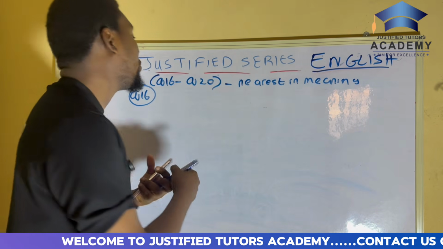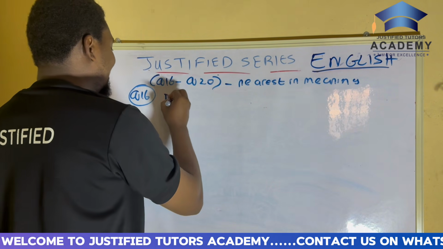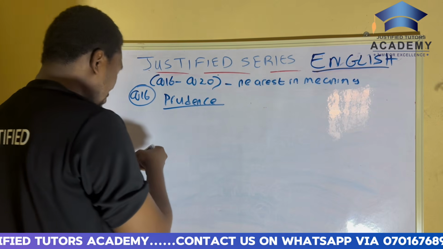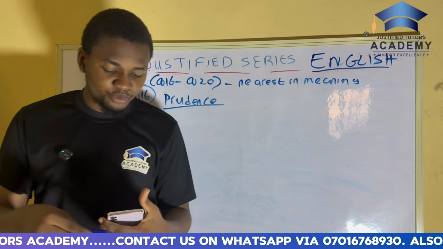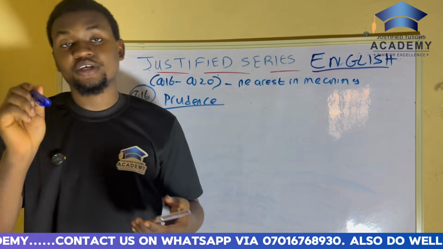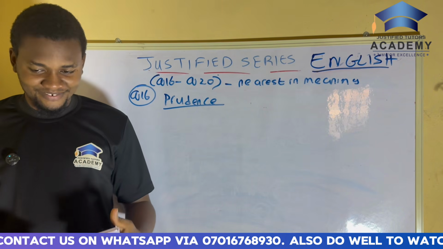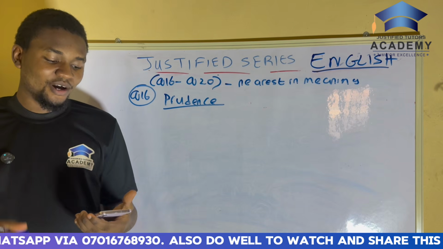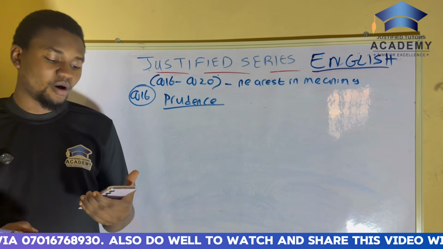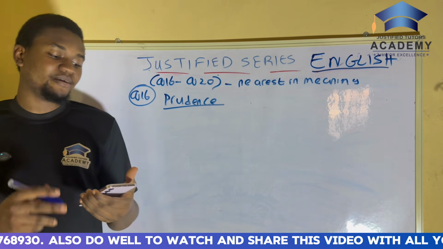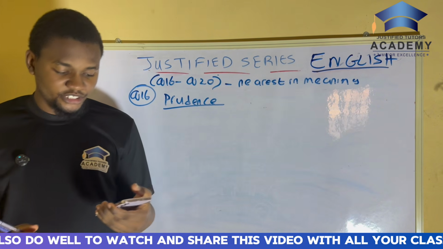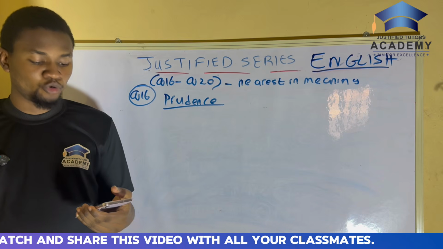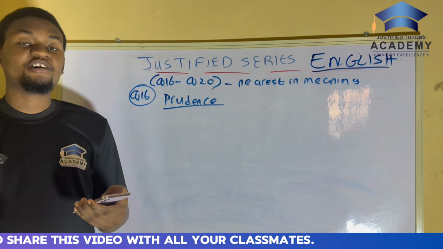Now, the underlined word here is prudence. That's the first thing you must ask yourself: what is the underlined word? It is prudence. Now, what does prudence mean? Parents encourage their children to exercise financial prudence. What is the nearest meaning to this particular word? Is it A, credence? B, sincerity? C, precision? D, caution? Are you getting me? So which one is nearest meaning to the word prudence?